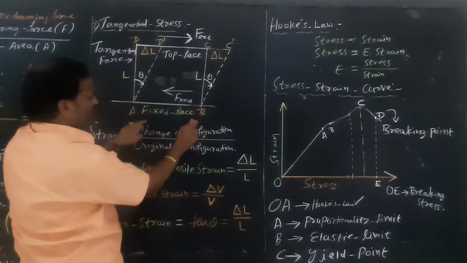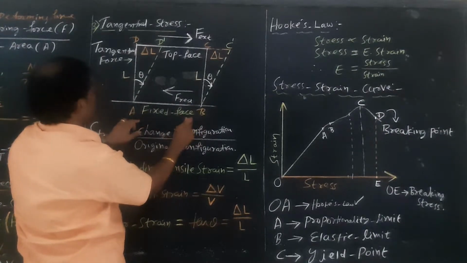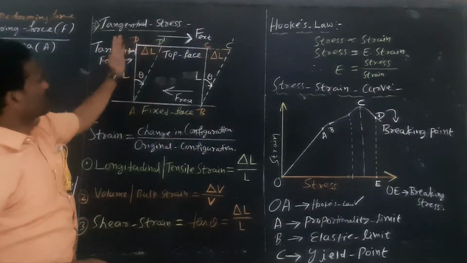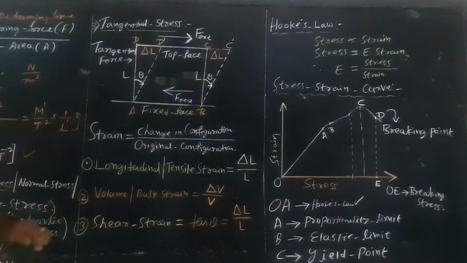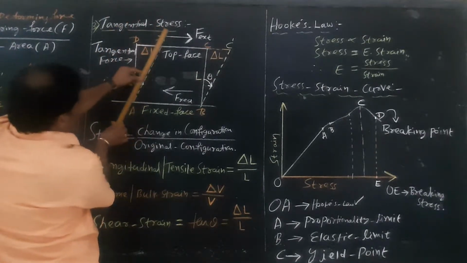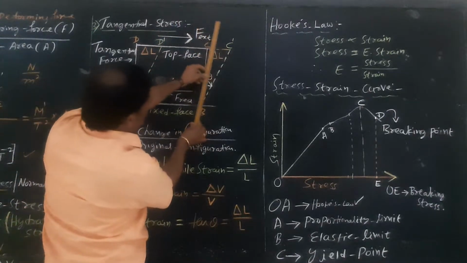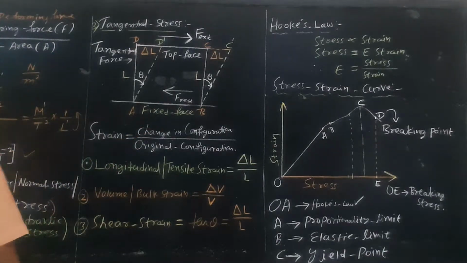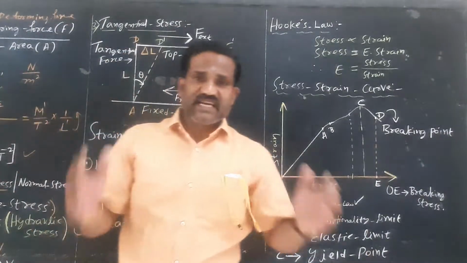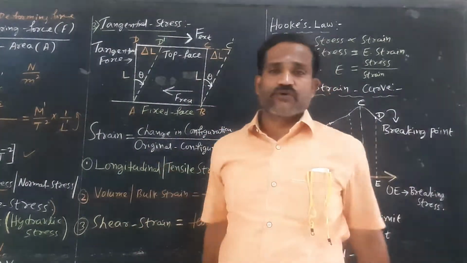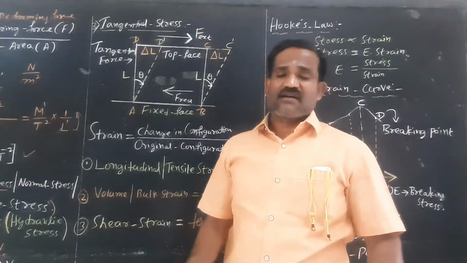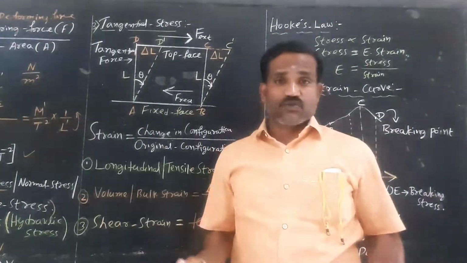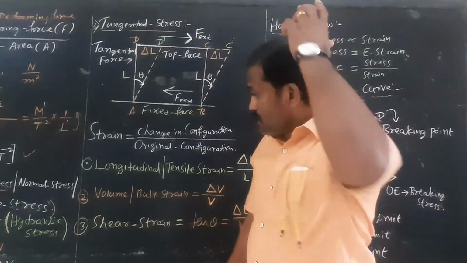This AB is the fixed face of the cube, and where you are applying a tangential force, there is a lateral displacement. The face AD is changing to AD dash. The face BC is changing to BC dash. This is what is called tangential stress. The concept of stress is over. There are three types of stress. One is longitudinal stress, tensile stress, compressive stress, normal stress. Second one is volume stress or hydraulic stress.